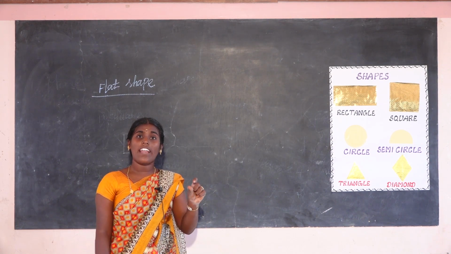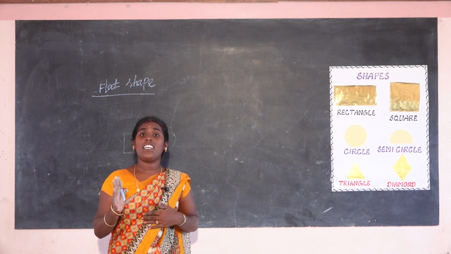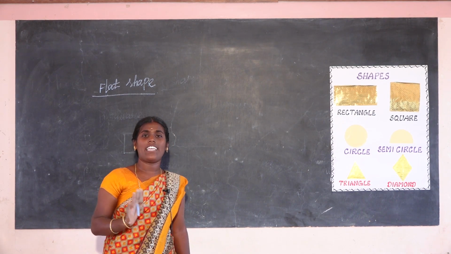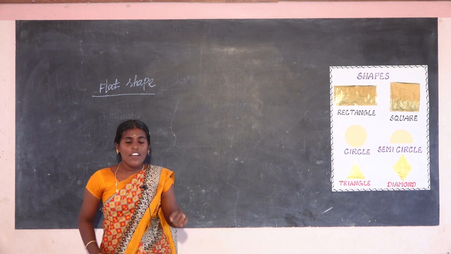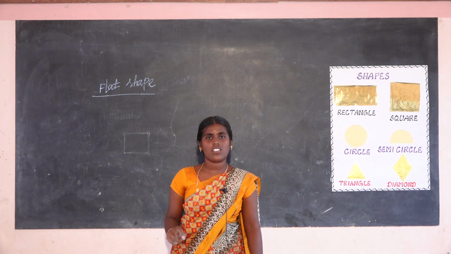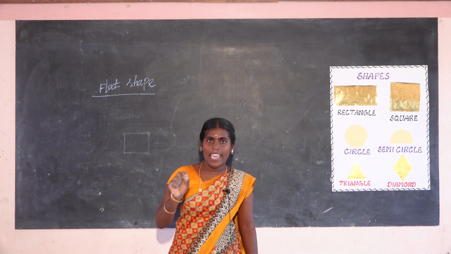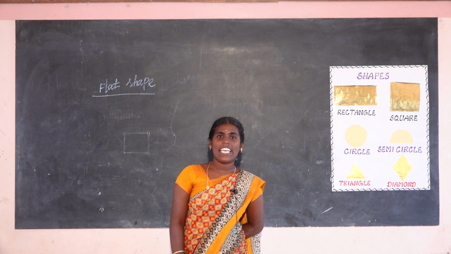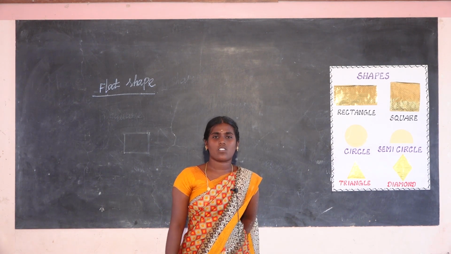The chess board has many square boxes. Every square box has the same sides, 4 sides, 4 corners and equal sides, that is the square.